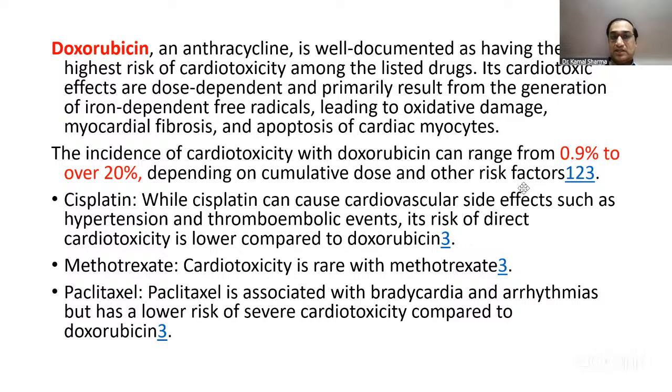Its cardiotoxicity is dose dependent, primarily results from generation of iron-free radicals, leading to oxidative damage, fibrosis, and permanent apoptosis, what is called type 1 injury. You had another question, as I discussed as the first question, where trastuzumab will cause type 2, and that was the other framing, whether it's reversible, irreversible, not true, etc. That framing was done. Incidence of cardiotoxicity with doxorubicin can range from 0.9% if serial echos are done to over 20% cumulative. Cisplatin can cause hypertension, but incidence is lower.